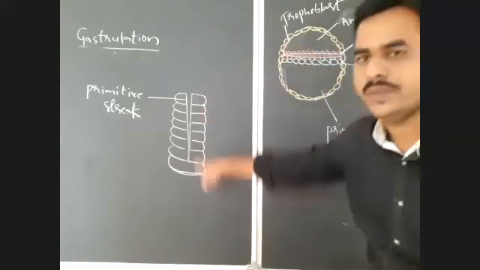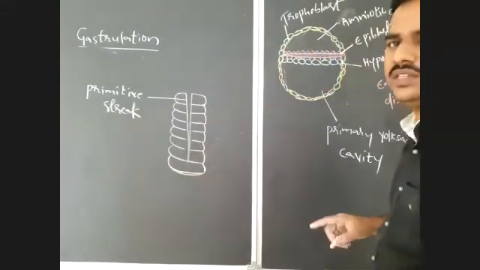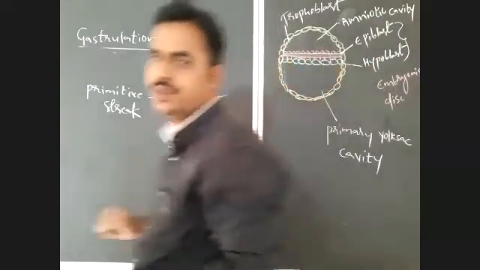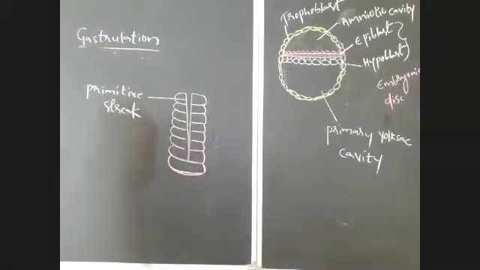First there is formation of a primitive groove, which leads to the primitive streak. What is a primitive streak? Write it down. How is the primitive streak formed?